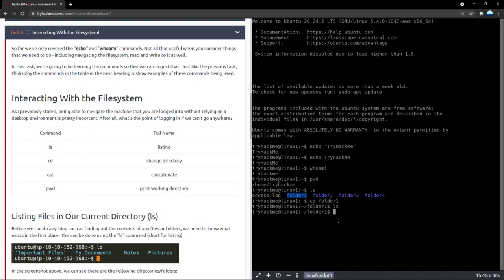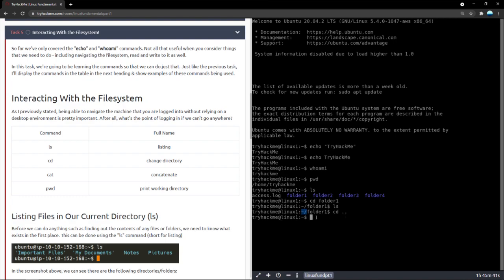Now, let's say we want to back out of it. We want to go back into the home directory, the tryhackme directory. We just press change directory dot dot. Dot dot means go one up or go behind, go to the upper level by one step. So the upper level of folder 1 by one step is the one behind the slash, which is tilde, which is nothing but home try hack me. We're going back to home.